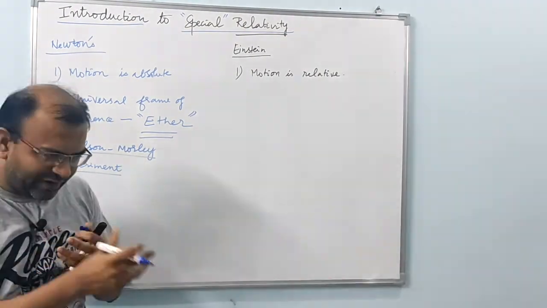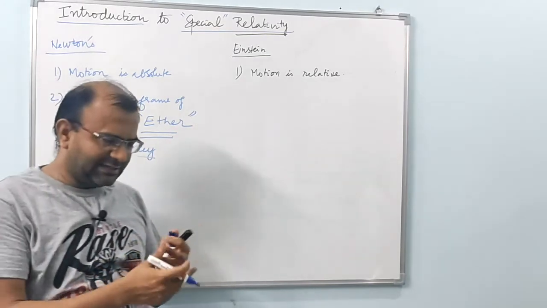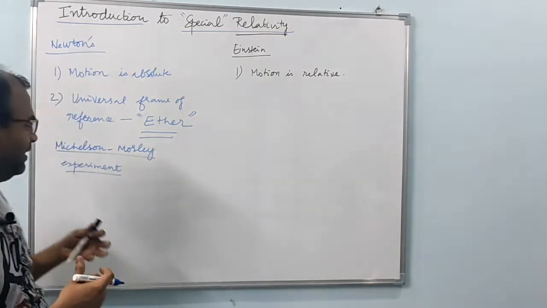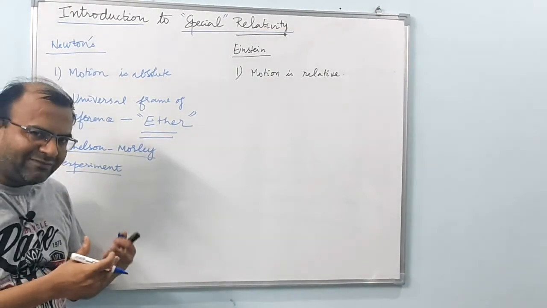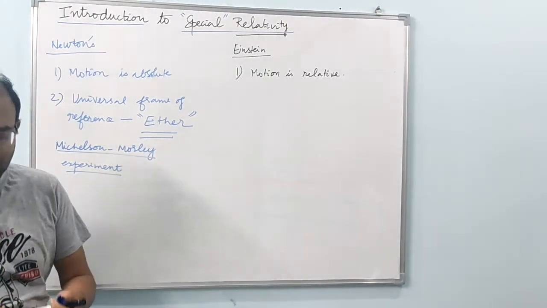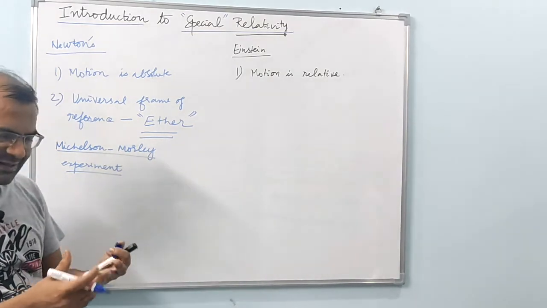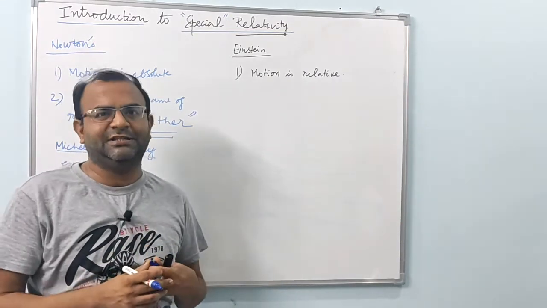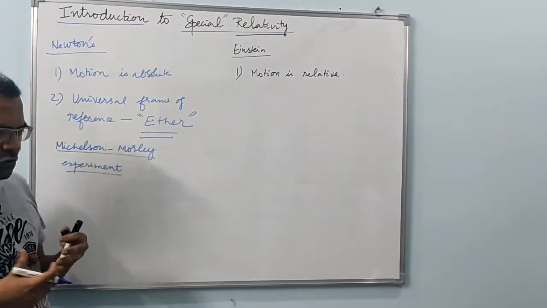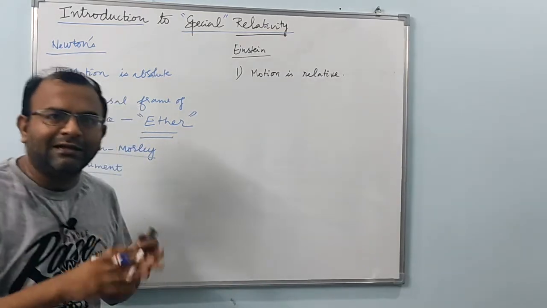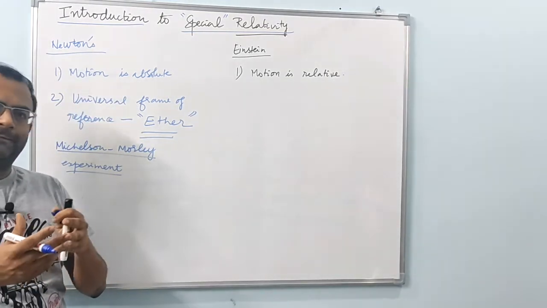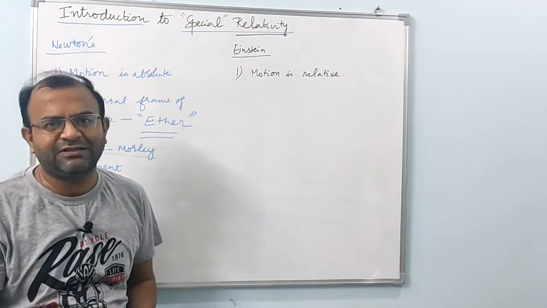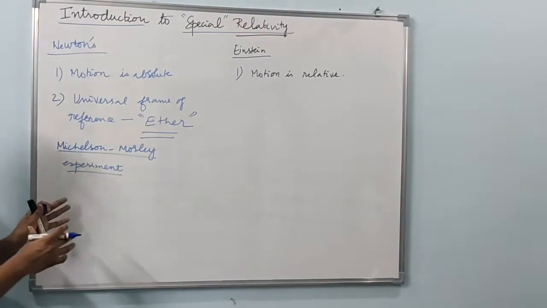Because if the earth is moving in ether and you're trying to send light in the direction of the earth's motion and in the opposite direction, the relative motion between the speed of light and the speed of the earth has to cause a small change in the interference pattern for these two different directions, and thereby we will be able to detect the relative motion between the earth and the light speed with respect to the fixed frame of reference, ether. So if that is detected, then ether is present.